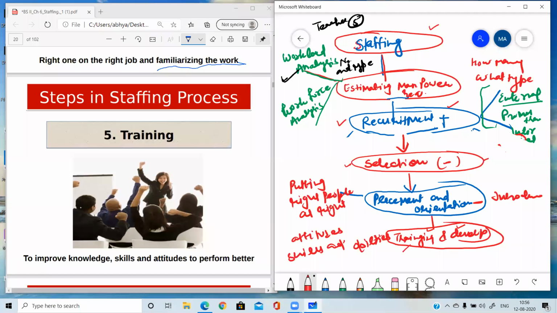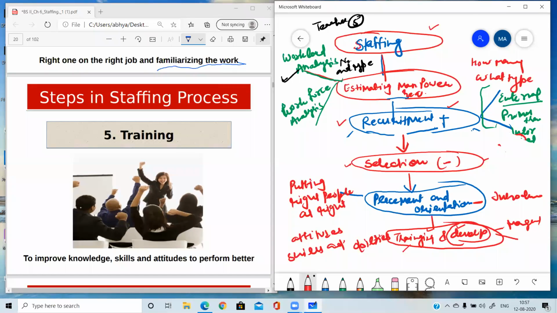Whenever the skill improvement is done for the managers or for the higher level or the middle level employees, then it is known as development. Development word is used for the managers and training word is used for the employees. Training is given for a particular skill, only for one skill, and development means overall development of the employees so that they are ready for handling the higher positions in future.